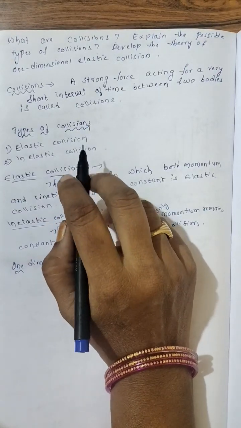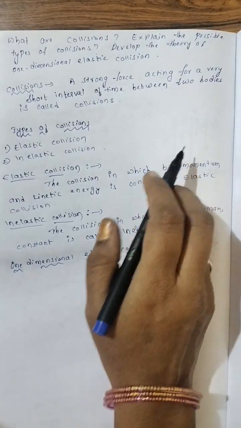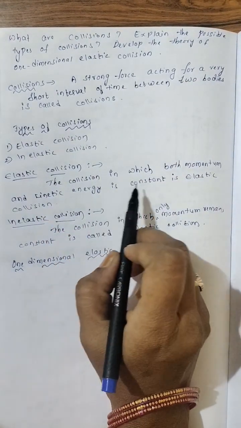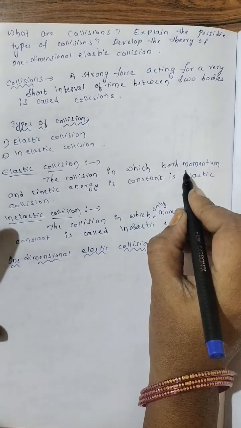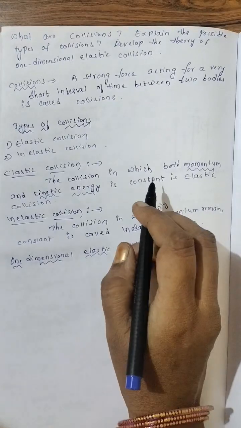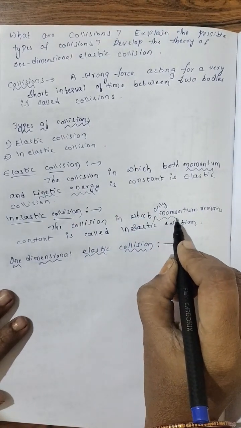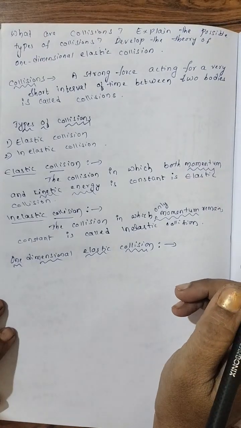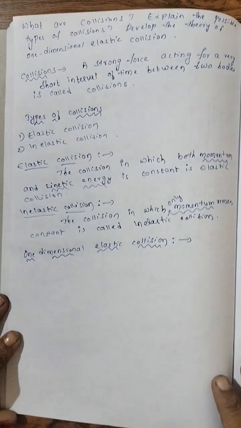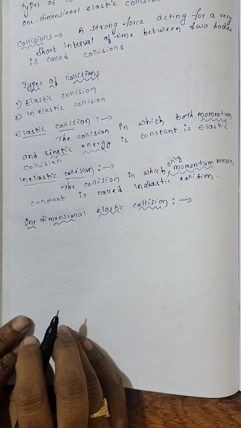Two types of collisions are there: elastic collision and inelastic collision. So first, elastic collision means the collisions in which both momentum and kinetic energy are conserved or constant. In inelastic collision, only momentum remains constant. Kinetic energy changes.